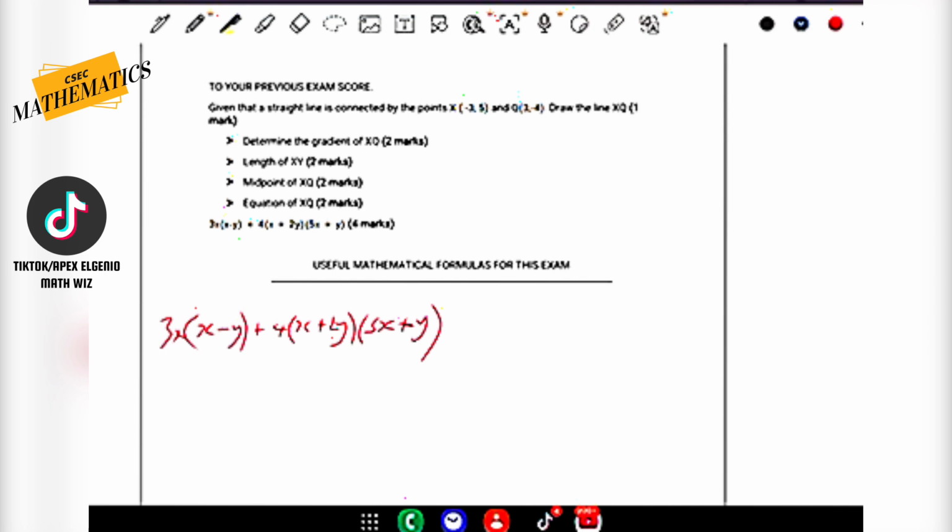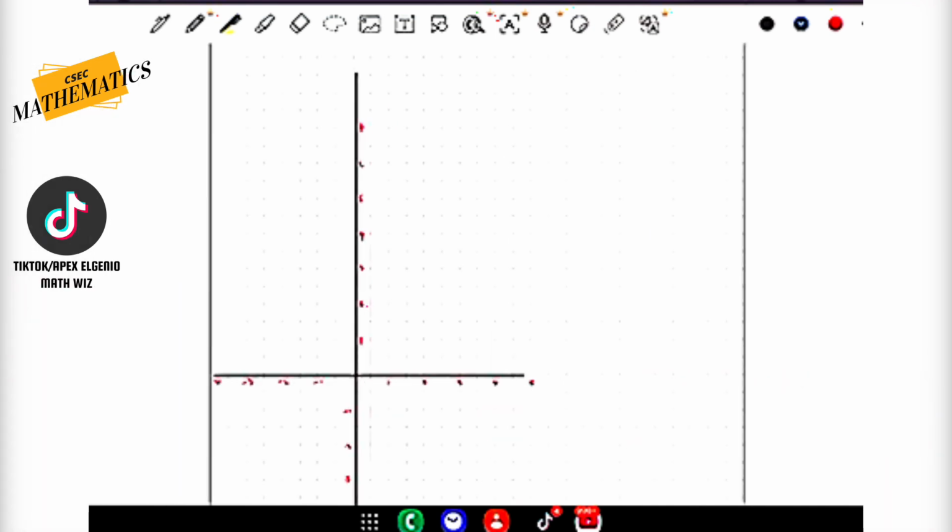Given that a straight line is connected by the points -3, 5, and q, 3, -4, you're to draw the line xq for 1 mark. So all we had to do here was plot the points. Now all my groups of students, except for a few, I did not teach them how to plot points. We hadn't gotten around to that topic. Oh well, let's get into it then.